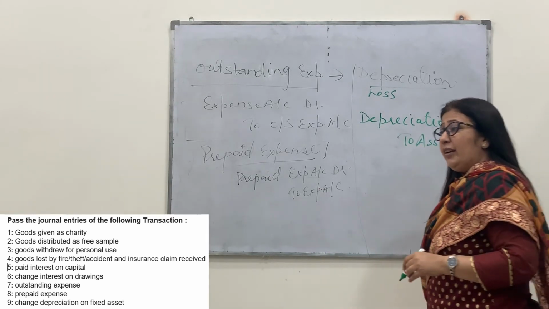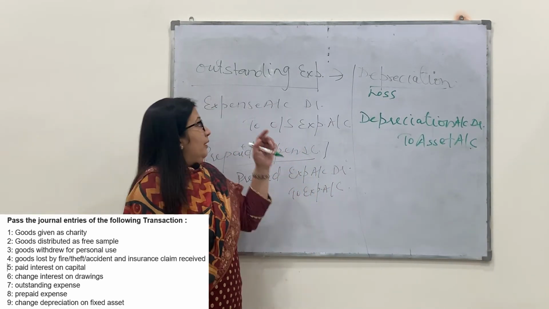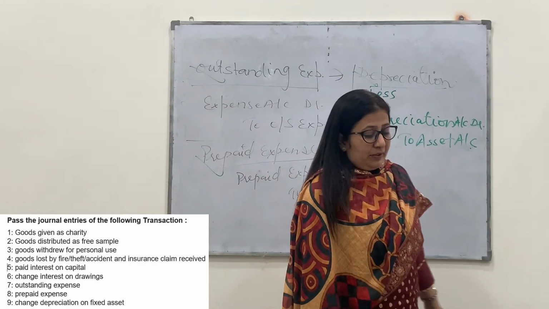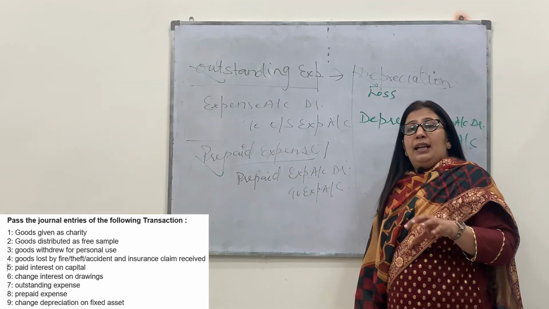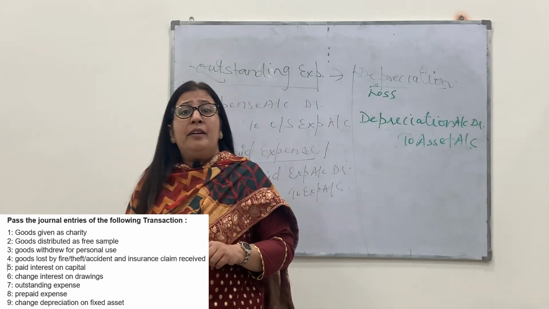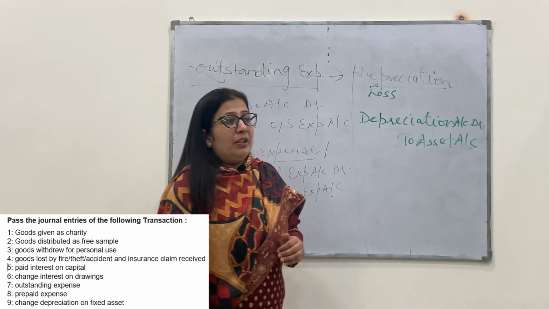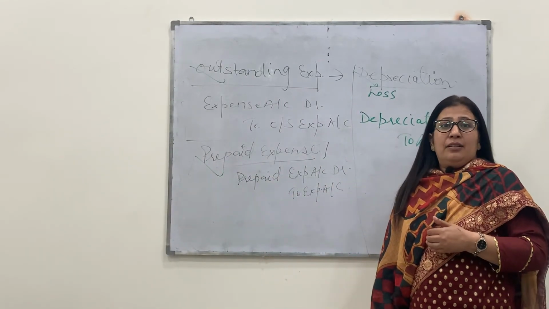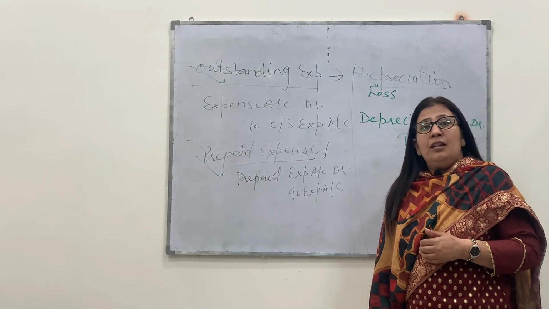So what we have done: first, we have done the entry related to interest on capital, interest on drawings, then we have done the entry related to outstanding expense, then prepaid expense and depreciation. These are the basic entries. Now we will do in our next video a very comprehensive question of journal in which you will find various types of transactions related to the journal. With the proper statement with the amount, we will solve the question in the next video. By that time, please revise all these entries and make a proper table or chart of all these entries.